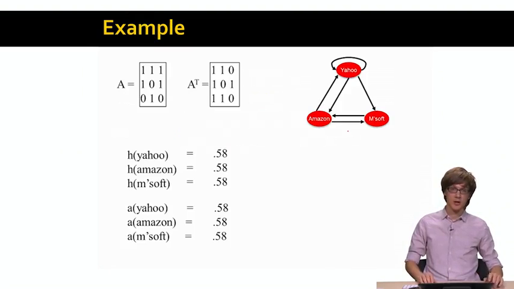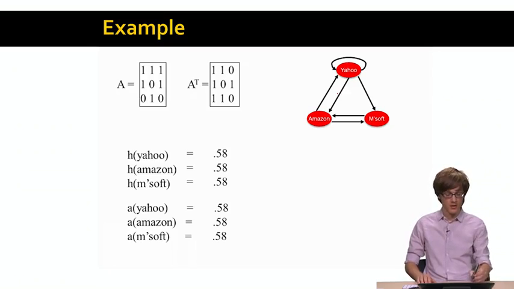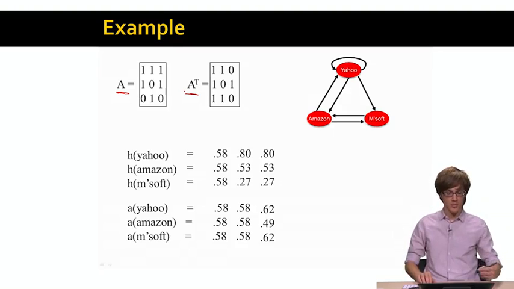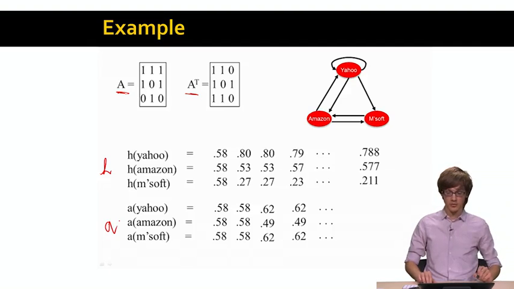Just to give you an example of how hub and authority scores would work, I have an example of my 3-node web graph, Y, A, and M. We have a version of the adjacency matrix and a version of the adjacency matrix transpose. If we were to run our iteration and keep updating the hub scores H here and authority scores A down here, then after a while we would converge to two different vectors.